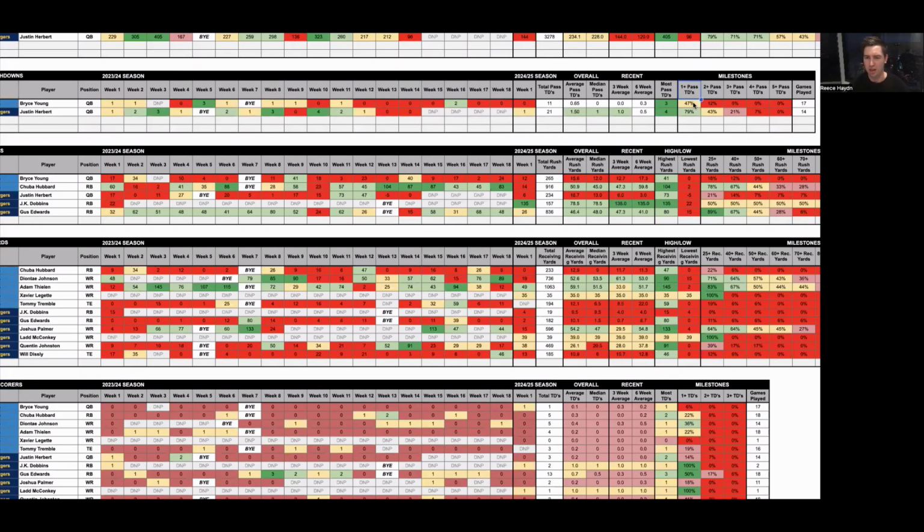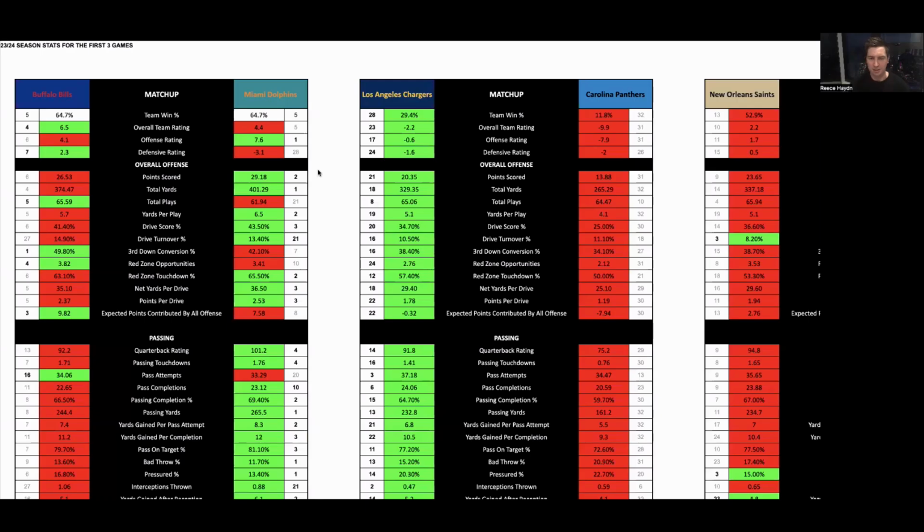So what percentage of games did they throw at least 1 passing touchdown? For example, Justin Herbert, 79% across those games. All right, so that's the overview of how we're doing this. Just so you guys know, I'm not just making my decisions based on my overall opinion or teams I like or don't like, or just based on what happened last week.